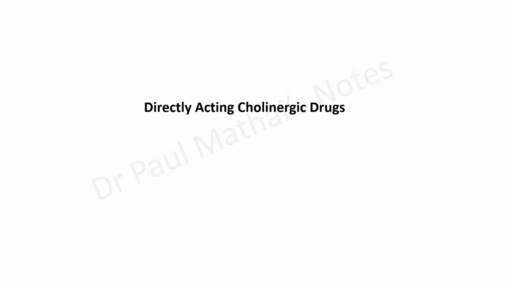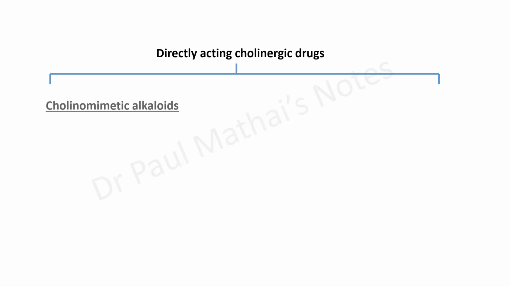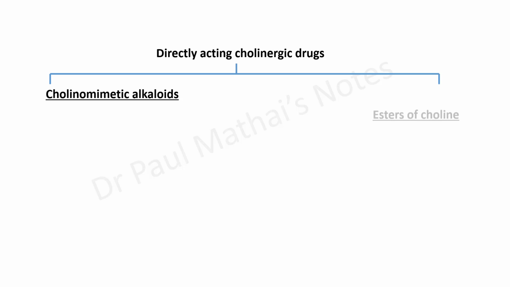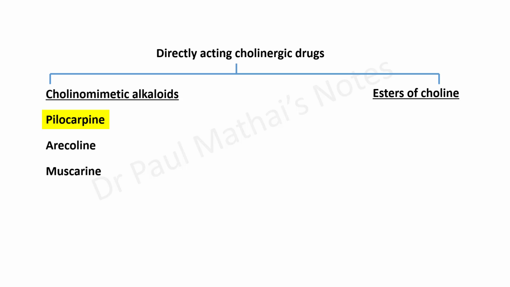Now, the directly acting cholinergic drugs. These may be classified into cholinomimetic alkaloids and esters of choline. The cholinomimetic alkaloids include pilocarpine, arecoline, and muscarine, while the esters of choline include acetylcholine, bethanechol, and carbachol.